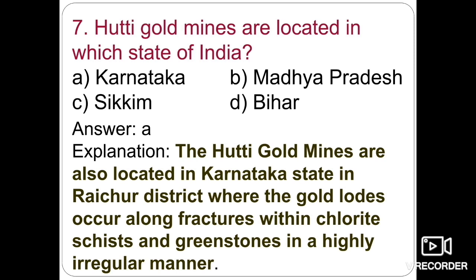The structural properties, meaning the form in which they occur, are important. They occur along the fractures with chlorite schist and greenstones in a highly irregular manner. The chlorite schist and the greenstones are the host rock.